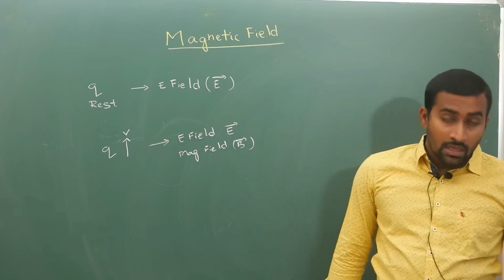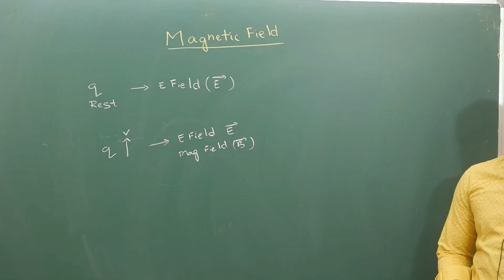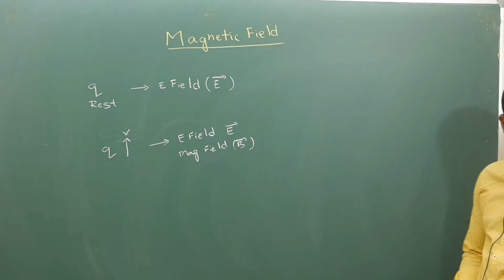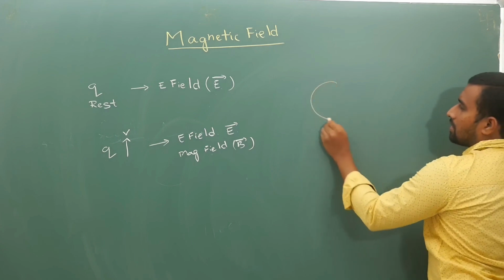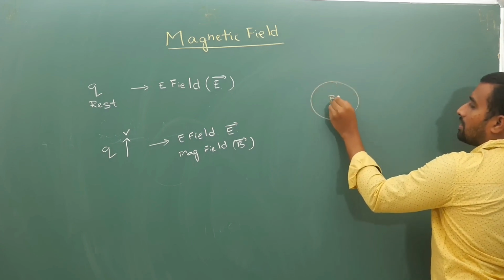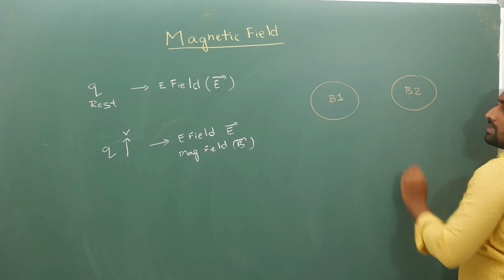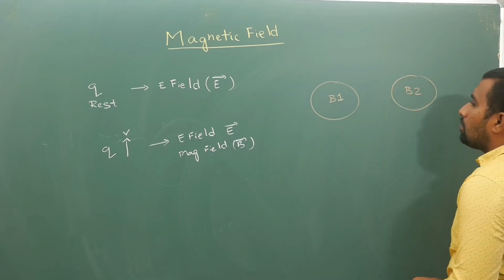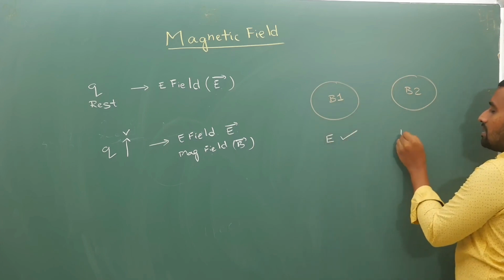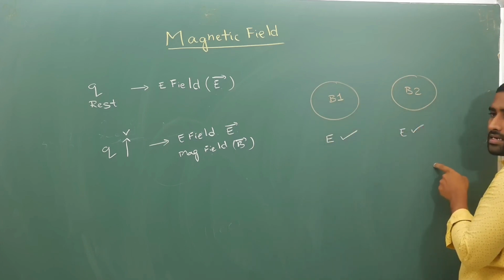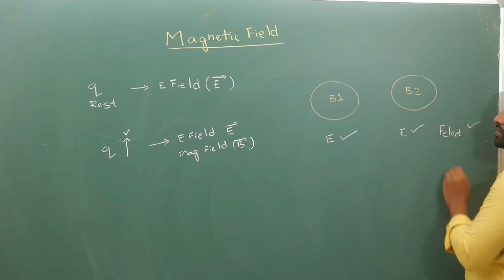Now if you consider force between two bodies, body B1 and another body B2 like this, if this produces electric field and this also produces electric field, then there will be electric force between these two.